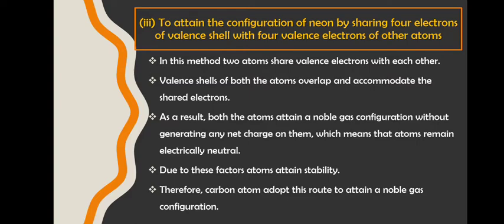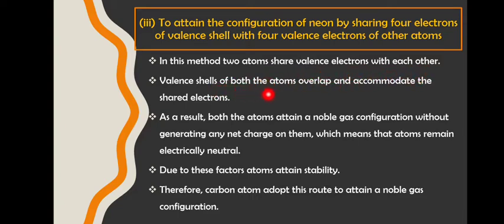What carbon does is, it shares the electrons. It will share 4 electrons of valence shell with 4 valence electrons of other atoms. Rather than completely taking all the 4 electrons, it will share the electrons. In this method, 2 atoms share valence electrons with each other.